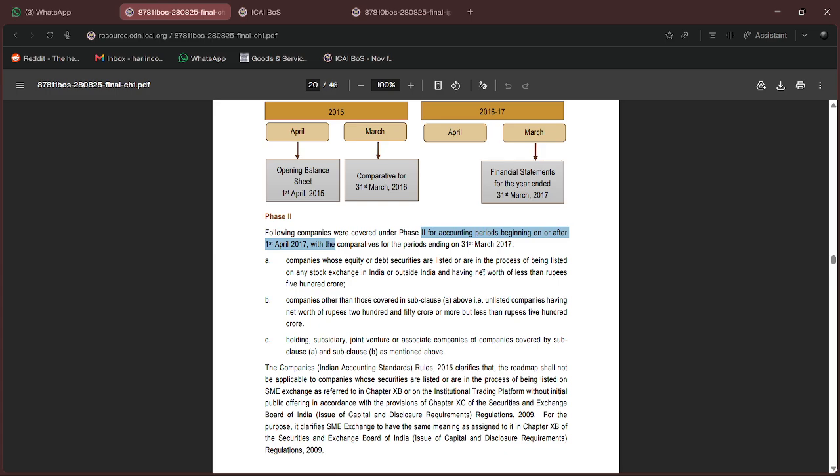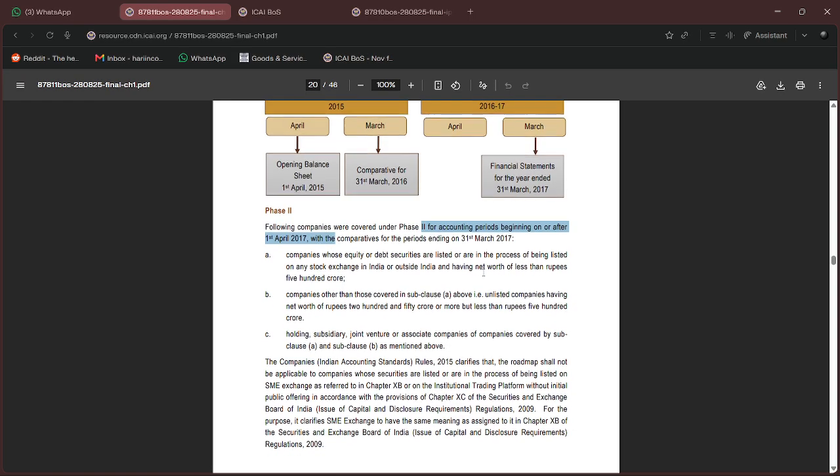250 crores. And for listed companies or those in the process of being listed, they made it mandatory to adopt IndAS. If you give an exemption to listed entities and make other companies mandatory, it will not look good, because usually listed companies are big, well-recognized companies in India. So under phase two, all the listed companies, or those in the process of being listed in India or outside India, must mandatorily adopt IndAS.